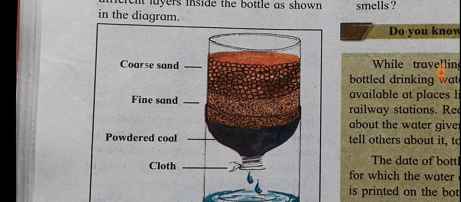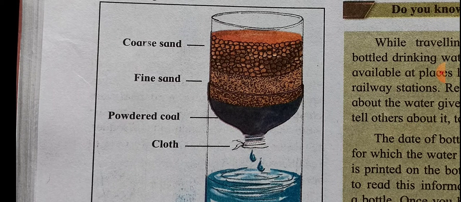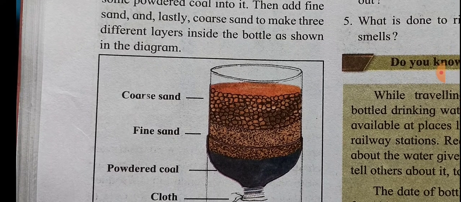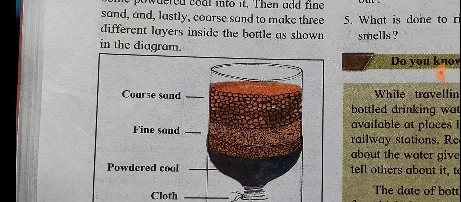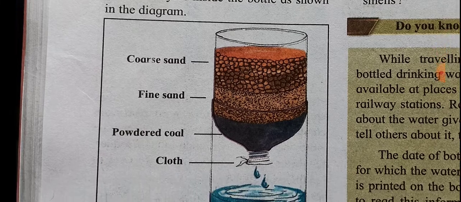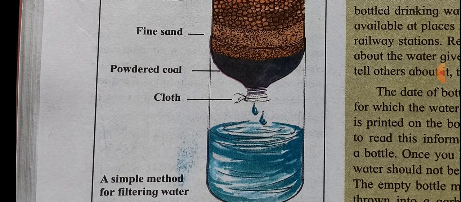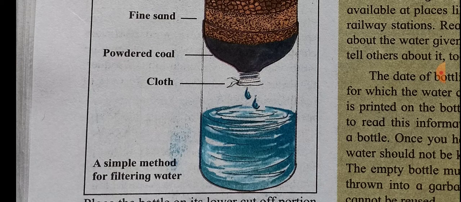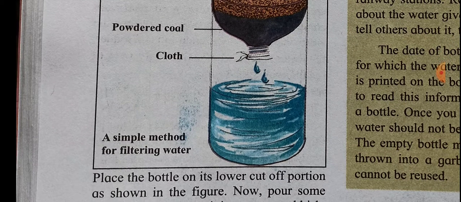Now see, take one big bottle, cut its base, and close the mouth with cloth. The first layer is powdered coal, which you have to put there. After that you add the fine sand, and after that the coarse sand. This way there are three layers, and after that you have to pour the polluted, dirty water from the top. Now what would happen? Slowly that water will be filtered and fall down drop by drop, and you collect this water in another container.